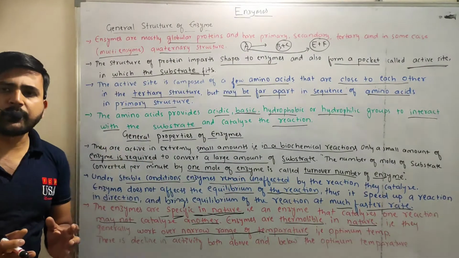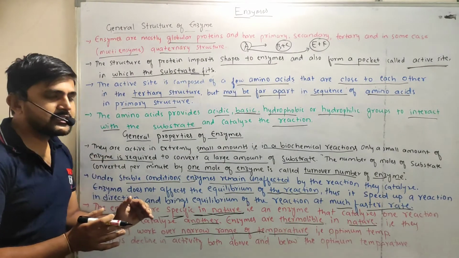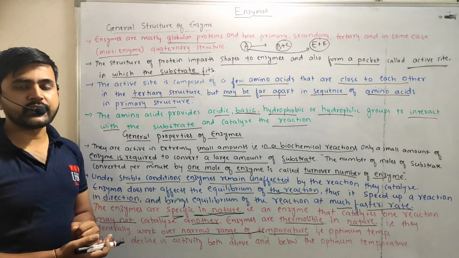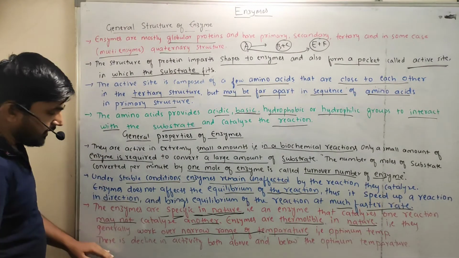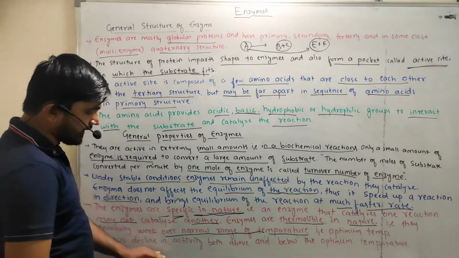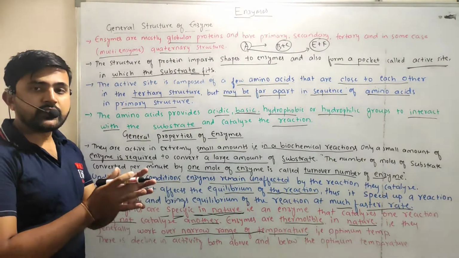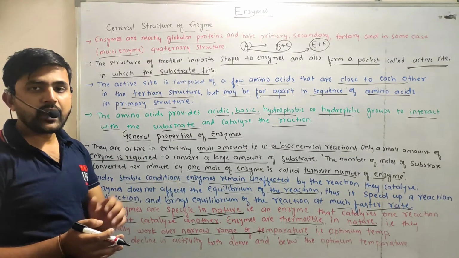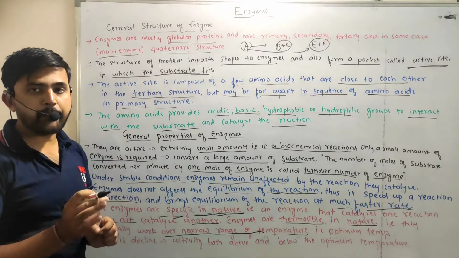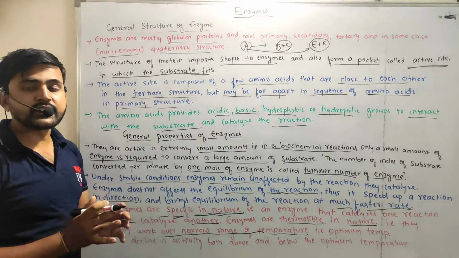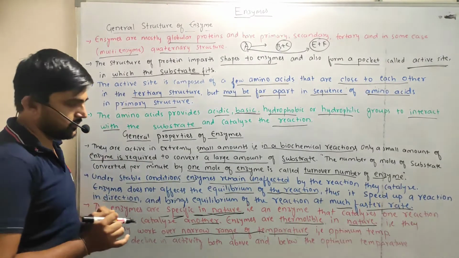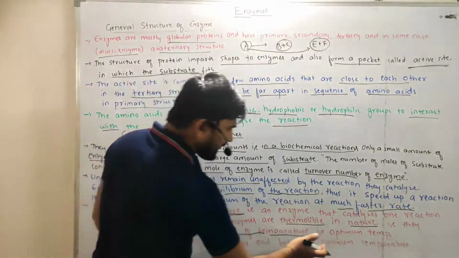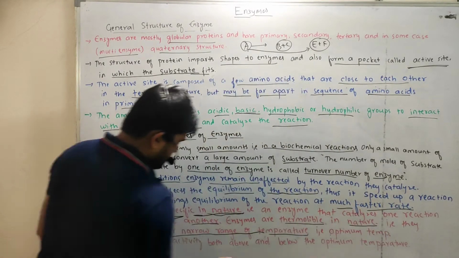At the optimum temperature, the enzymes will catalyze the reaction very efficiently. If there is a decline, meaning a decrease in the activity of the enzyme, that only happens when the temperature is not optimal.